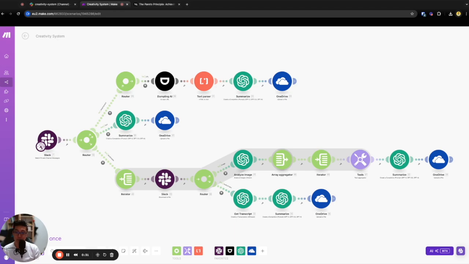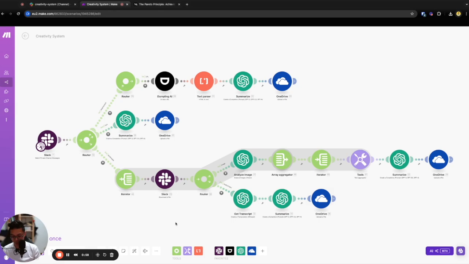Second, this is for the text. It will use ChatGPT to summarize and upload. This flow is for the image. I will extract the text in the image, and then output it to OneDrive. This one is actually for the video and the audio. It will capture the transcript using ChatGPT, summarize it, and then output to OneDrive.